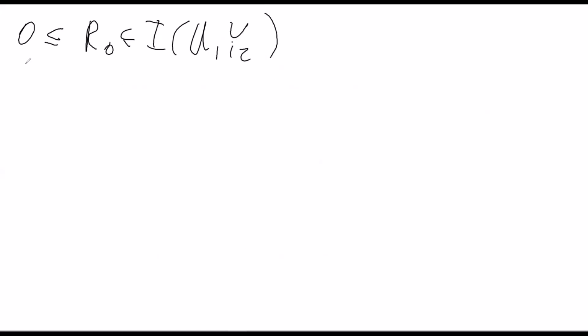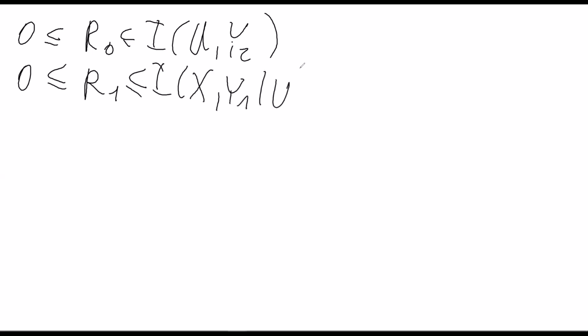So for superposition coding, we showed that the following rate region is achievable. We choose 0 ≤ R0 ≤ I(U;Y2). Furthermore, we have 0 ≤ R1 ≤ I(X;Y1|U).